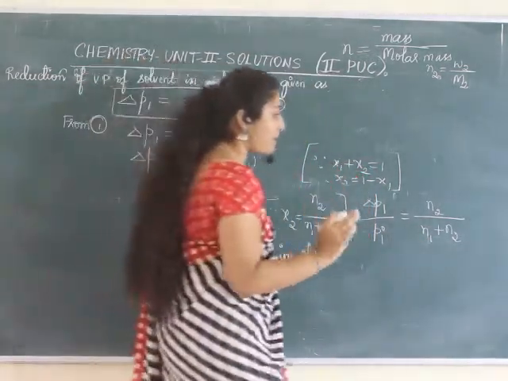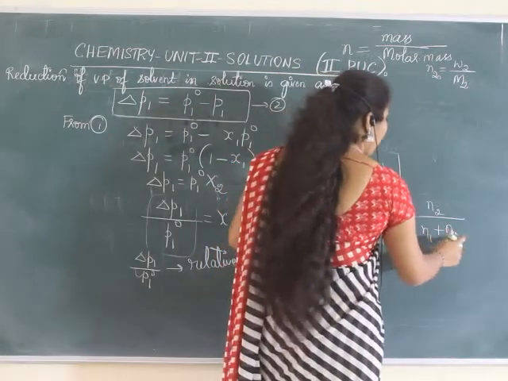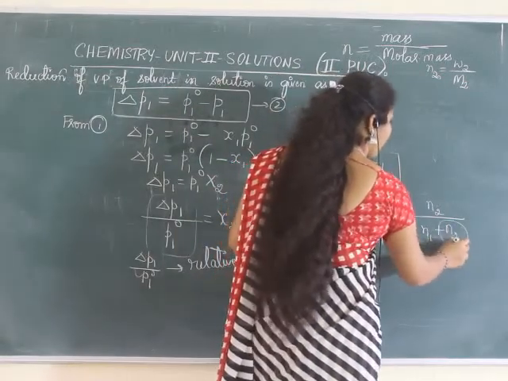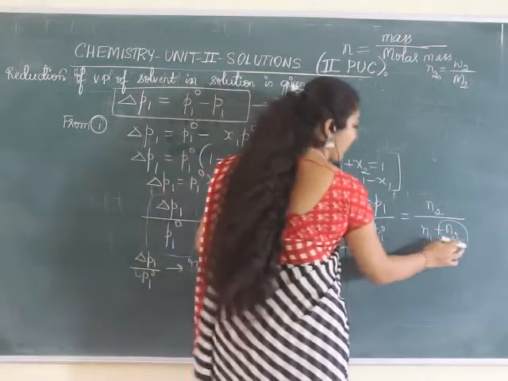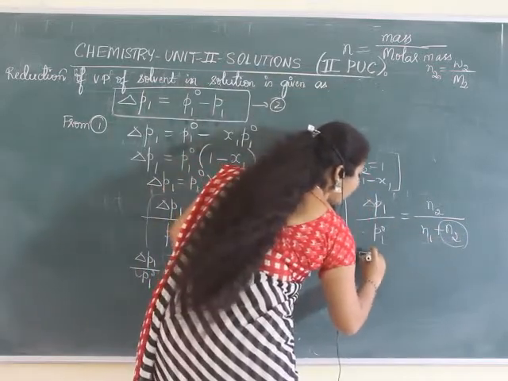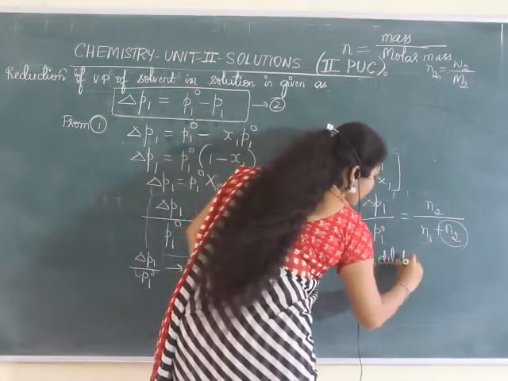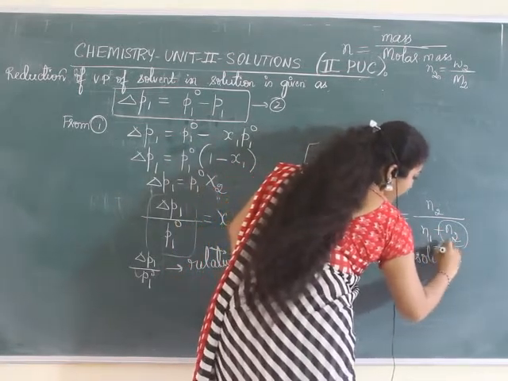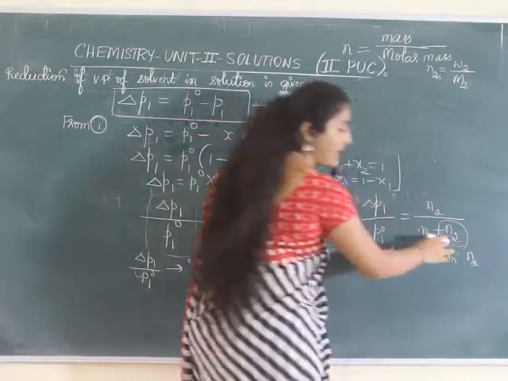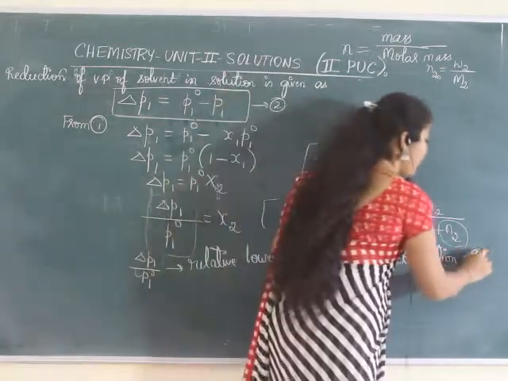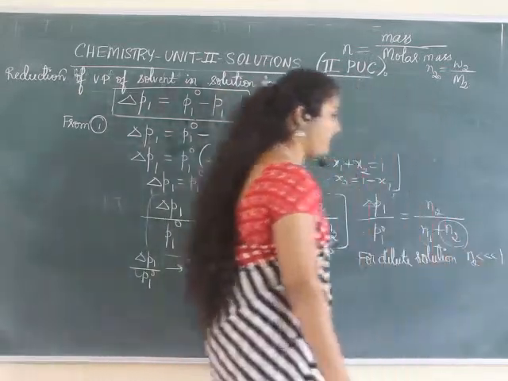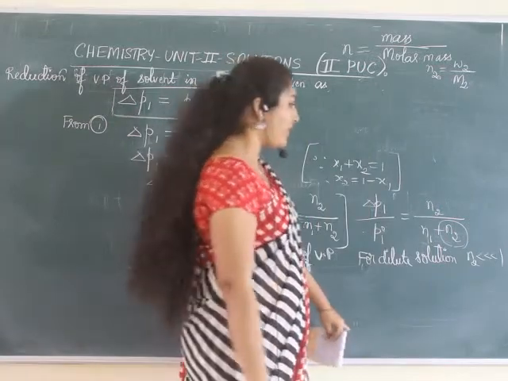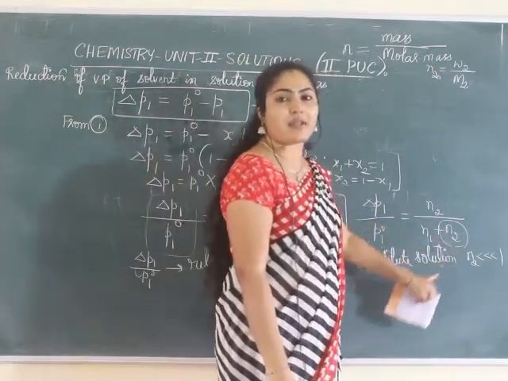But here remember, for a dilute solution, I have written N1 plus N2 in the denominator. For a dilute solution, N2 in the denominator will be very small and so it can be neglected.